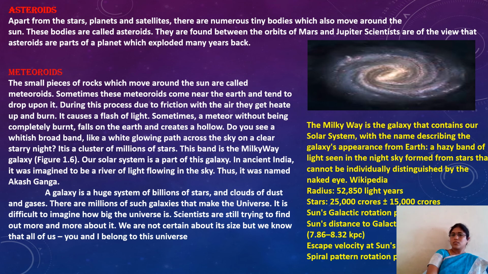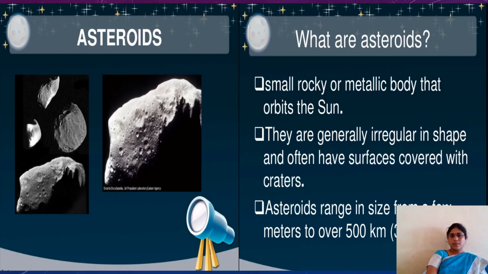This is our Milky Way galaxy. Here, what is the radius? 52,850 light years. How many stars are there? 25,000 crores plus or minus 15,000 crores. See how big our universe is. Yes or no? These are asteroids. Yes, the small rocky metallic bodies that orbit the Sun are asteroids.